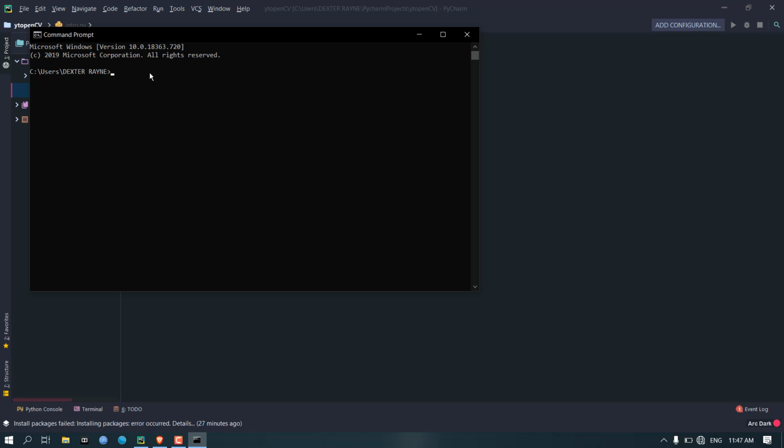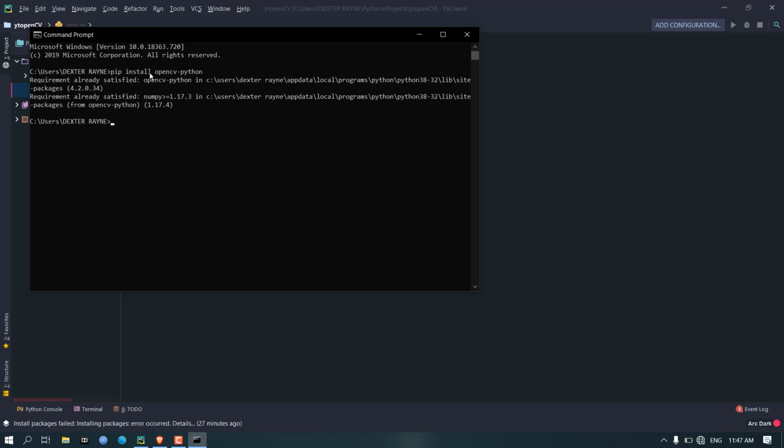What you need to do is, after opening the command prompt, write pip install opencv-python. This is the OpenCV package for Python which we need to install. Type pip space install space opencv-python, all in small letters. Hit enter. As you can see on my screen, it says requirement already satisfied, because OpenCV is already installed on my system.